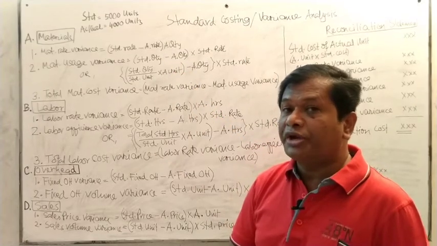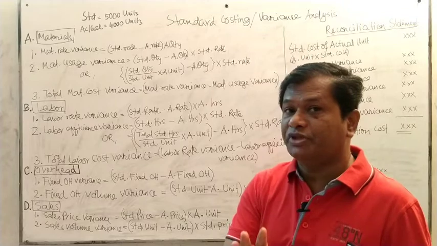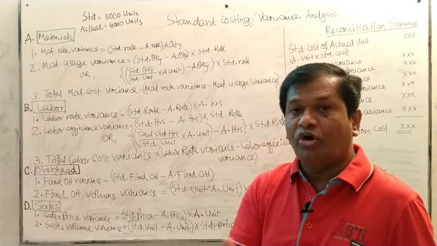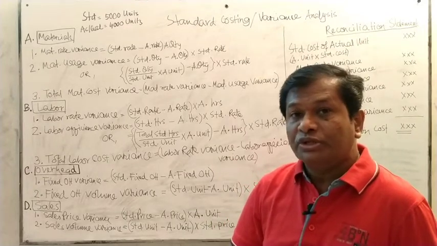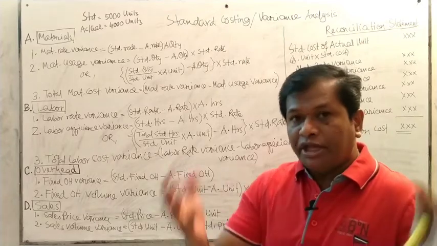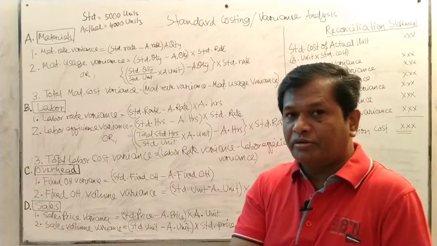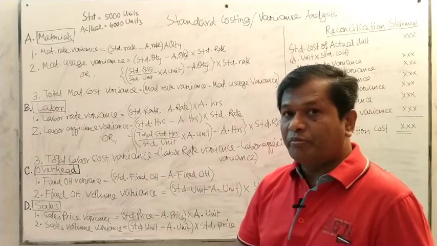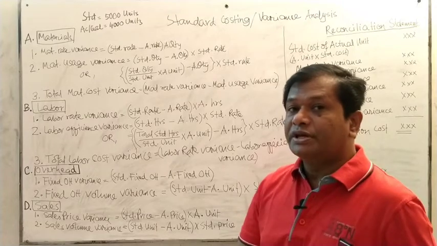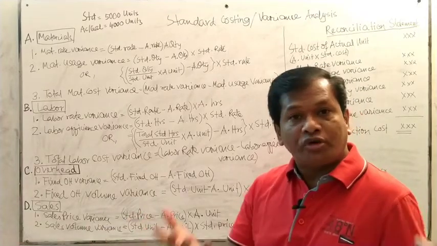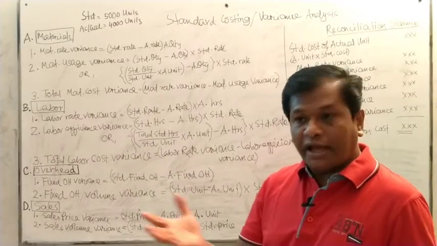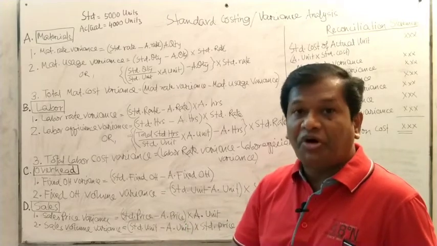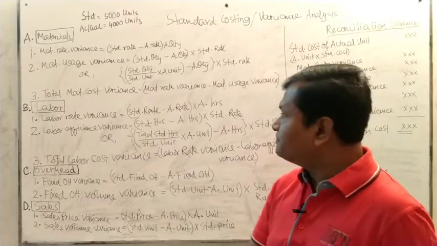Mind it, actual quantity and unit are not the same thing. Actual quantity means how many labor hours or how many kg or tons of material are used. The unit is defined on the complete unit. For material, labor and overhead, the complete unit is developed. But whenever it is quantity, it means kg or ton or meter. In respect of labor, it is the labor hours. How many labor hours are worked or used? That is the quantity. Remember that.